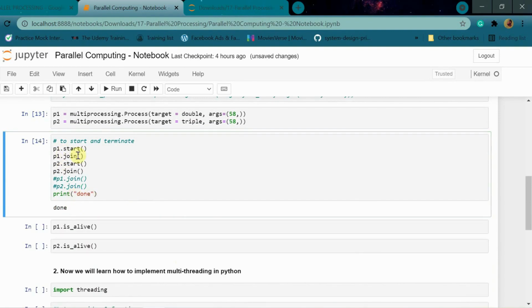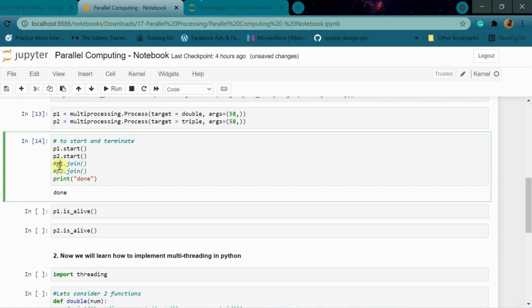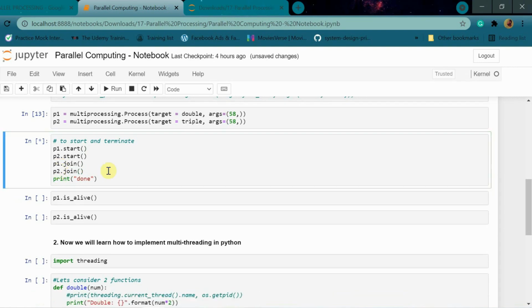It is no problem in doing it like this, but you see, first we are making the process P1 start and then ending it, and then we are starting P2 and then ending it. So what is the use of doing parallel computing if we again want to do it like this? This is just another way of doing serial programming, right? First execute P1, then execute P2. So this is nonsense. If we want to do it more efficiently, we'll do it like this.